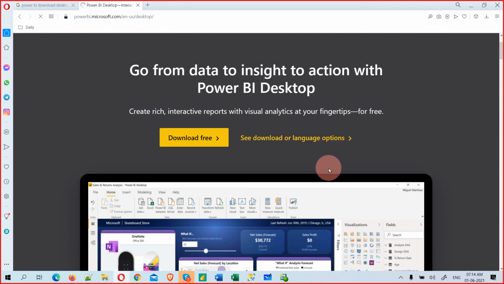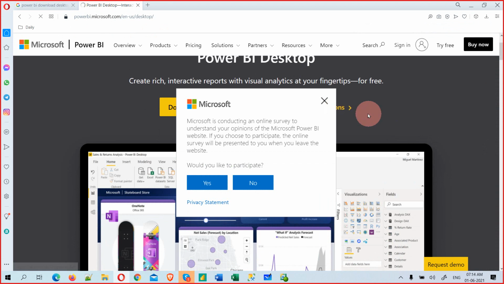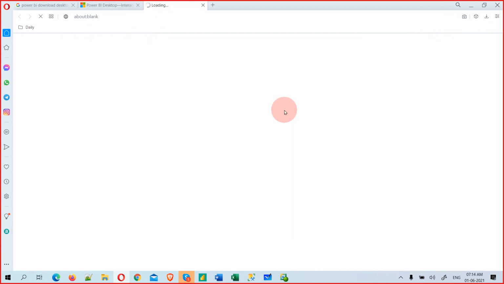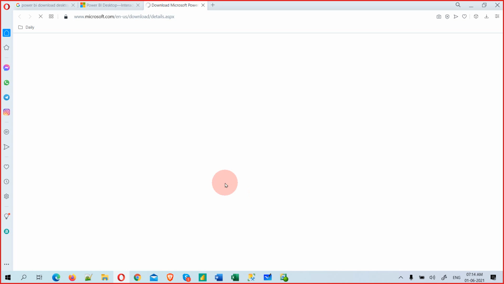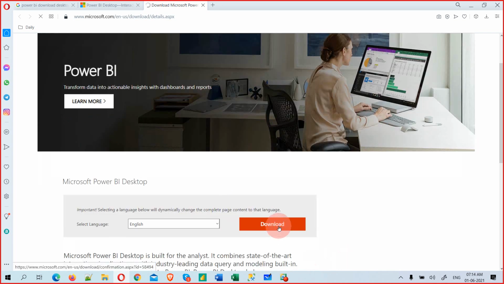Now you see download for free, and see downloads or language options. I highly recommend choosing this option, not the direct option, because it will come up with the app store app. So I just recommend you to do this. Okay, so here it is, you can just click on this download.